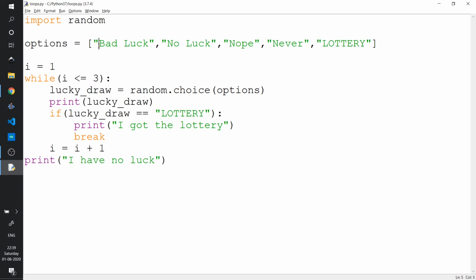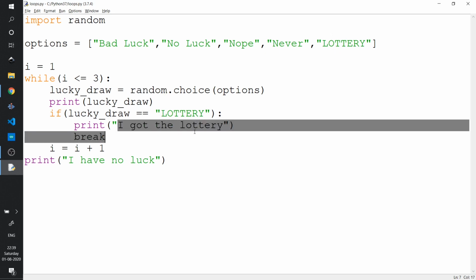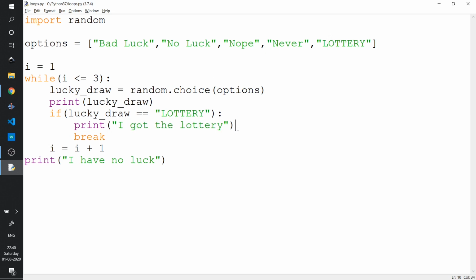So we have 5 options, out of which only one option is the lottery option. What we will be doing is trying to draw a random option using this random function. We'll be trying to draw a random option 3 times. And suppose we get a lottery, we have to print I got the lottery. Now our main task is, suppose even after 3 tries we do not get the lottery. In such a case, I have to print I have no luck.